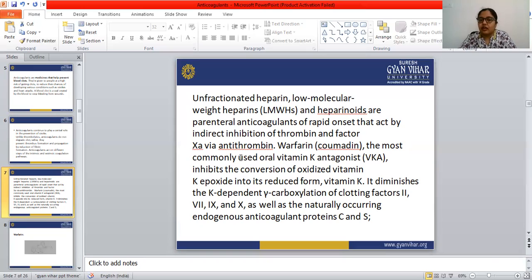Next is warfarin, or Coumadin, the most commonly used oral vitamin K antagonist. We had learned vitamin K3, another name for which is menadione.